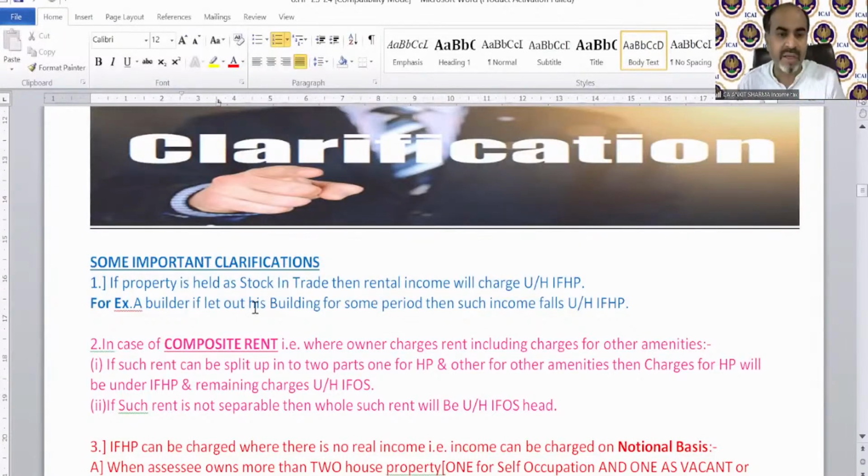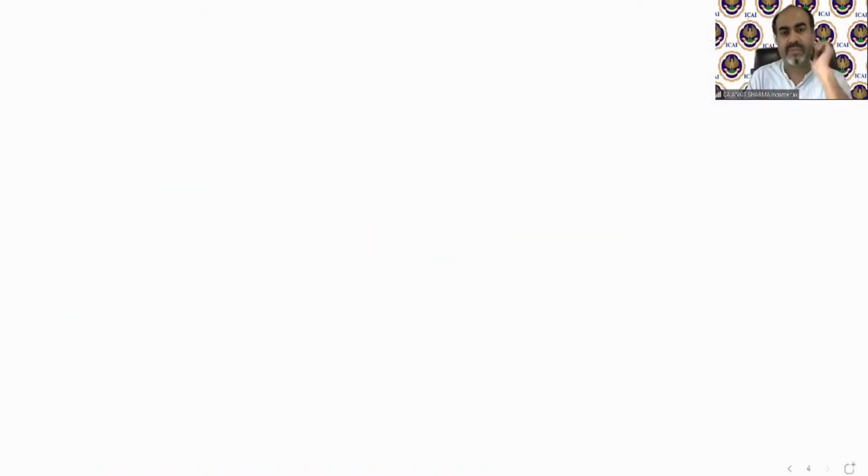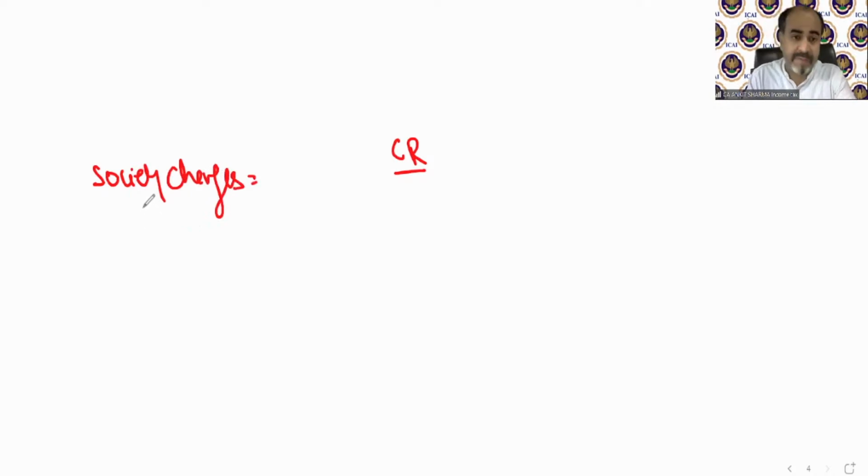Now, a very important topic is in case of composite rent. Composite means mix, when the owner charges rent including charges for other amenities, facilities, benefits, etc. So what is the concept of composite rent? It will be like this. If there is any composite rent, what happens when you are going to reside or take a flat in some society? There are some society charges that will be recovered from you. So society charges, for example, will be for different amenities and benefits.